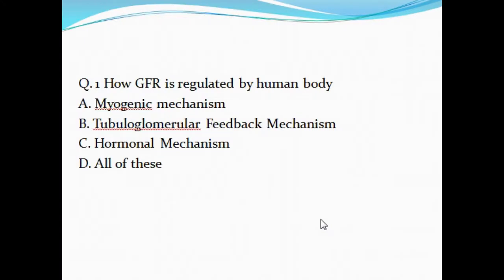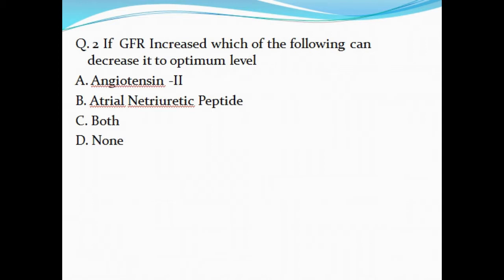Hello everyone, now it's time for question number 1. How is GFR regulated by the human body? A. Myogenic mechanism, B. Tubuloglomerular feedback mechanism, C. Hormonal mechanism, and D. All of these. Question number 2. If GFR increases, which of the following can decrease it to optimum level? A. Angiotensin II, B. Atrial natriuretic peptide, C. Both of these, and D. None of these.